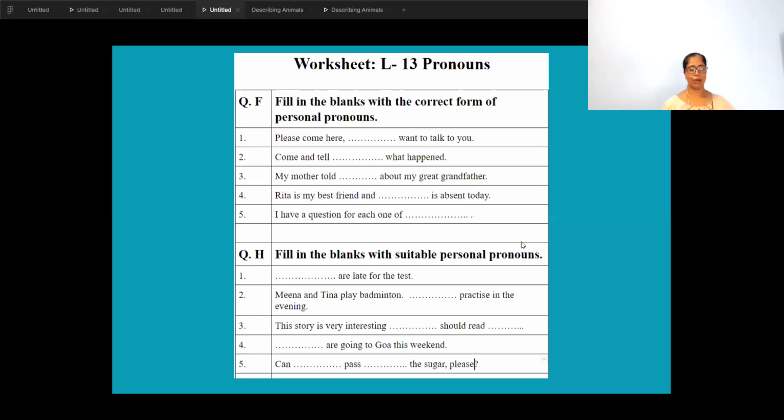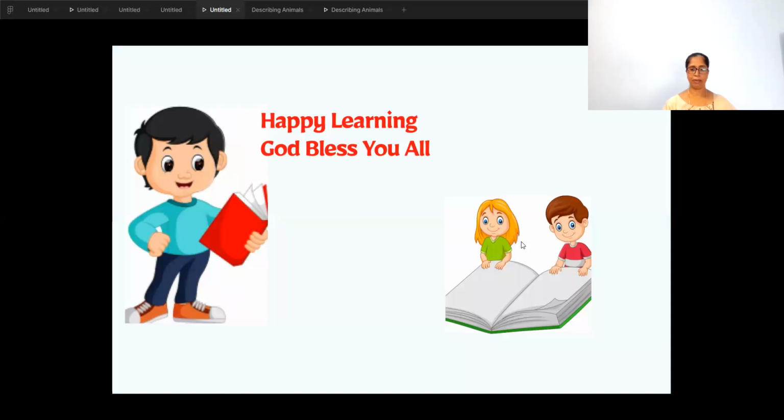So I hope, children, you will complete the textual exercise and assignment and notes which you have to copy in the notebook. I have sent you with the previous video the notes of this lesson, which you will copy in the notebook, and this small exercise which I gave you today will be copied in the notebook, and the remaining you can do in your textbook. Keep your notes and textual work complete. Okay? Happy learning. God bless you all.